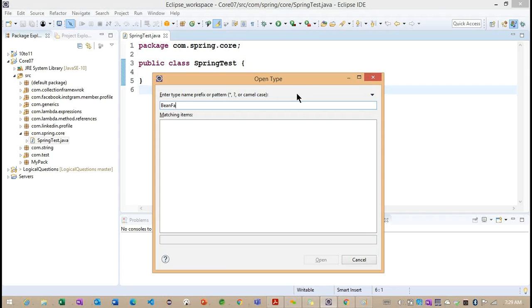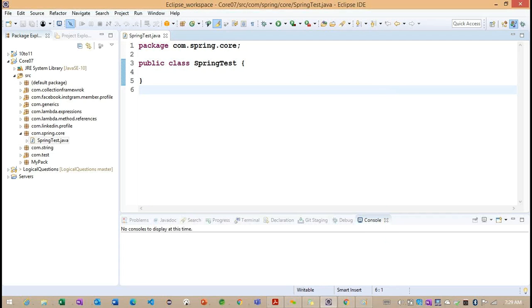Basically, Bean Factory is an interface. The Bean Factory is going to provide the container related information here. So what is the container related information it is going to provide?